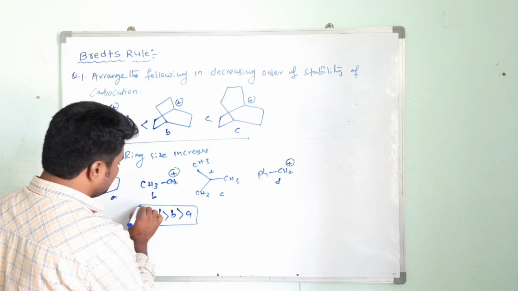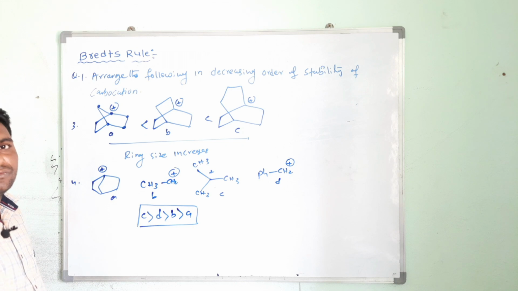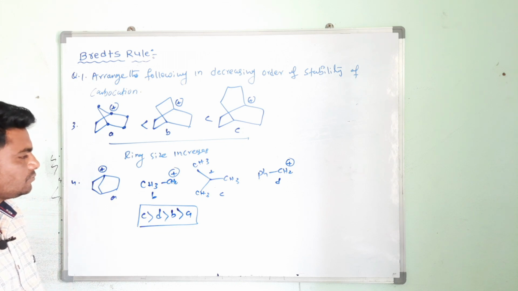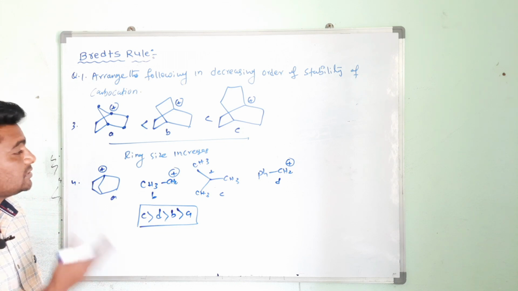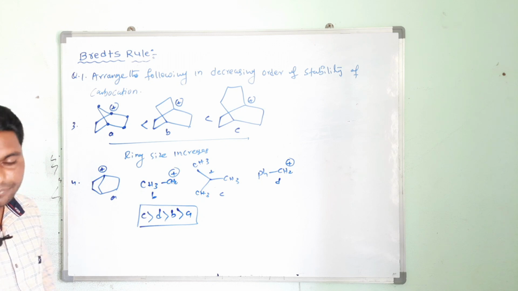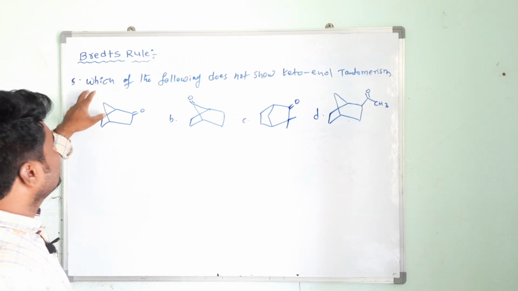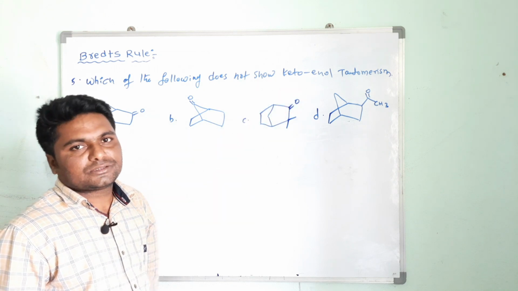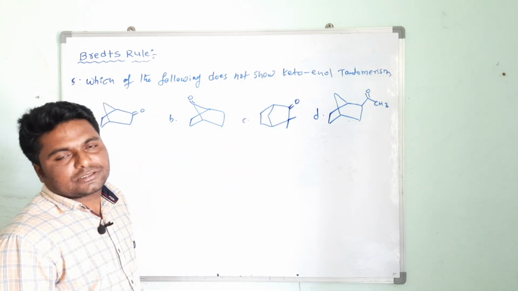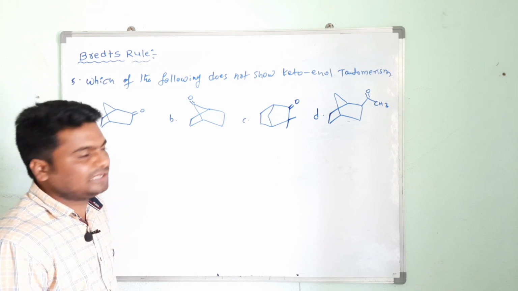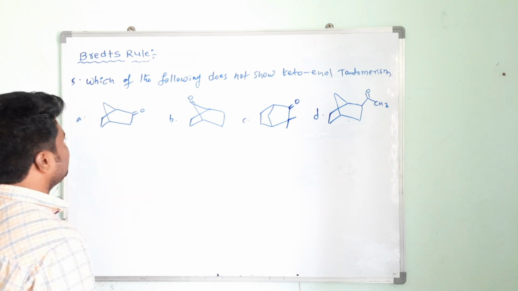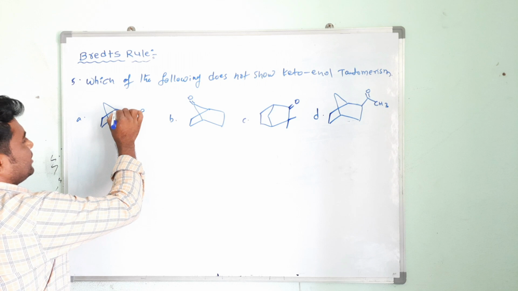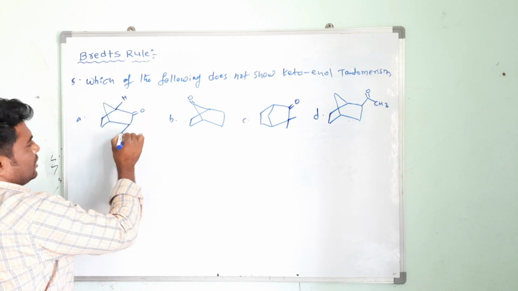Okay, these are some questions based on what? Bredt's rule. So one more example we will discuss first, complete it. Okay, now see, which of the following does not show keto-enol tautomerization? So we know that in tautomerization, the alpha hydrogen atom is involved. Let's see here. This is a carbonyl group. Here one alpha hydrogen is there. Here 2 alpha hydrogens are there.